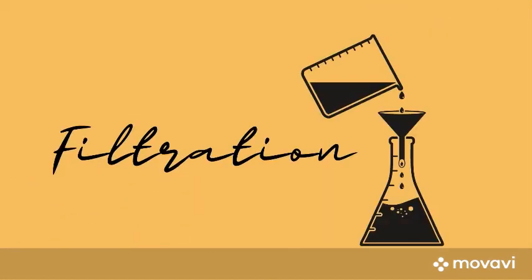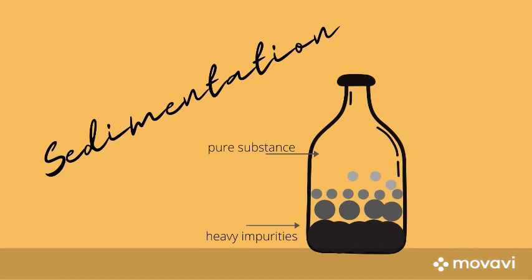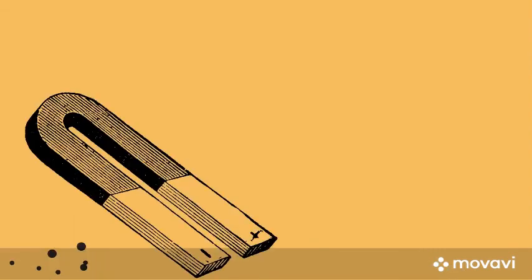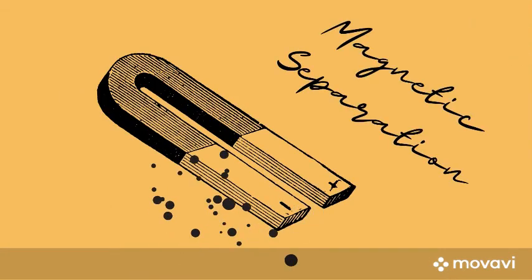Filtration, the most common method of separating a liquid from an insoluble solid. Filtration is used here to remove solid particles from the liquid. Various filter materials are normally used in filtering. Sedimentation, a process by which heavier impurities present in liquid, normally water, settle down at the bottom of the container containing the mixture. Magnetic separation, separating components of mixtures by using magnets to attract magnetic materials.